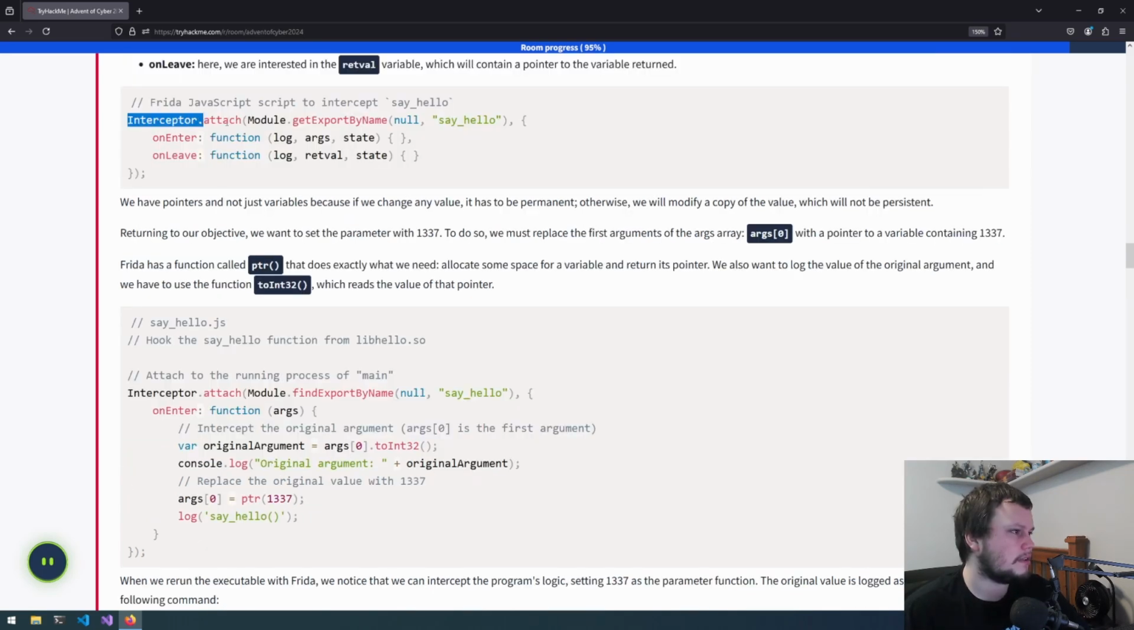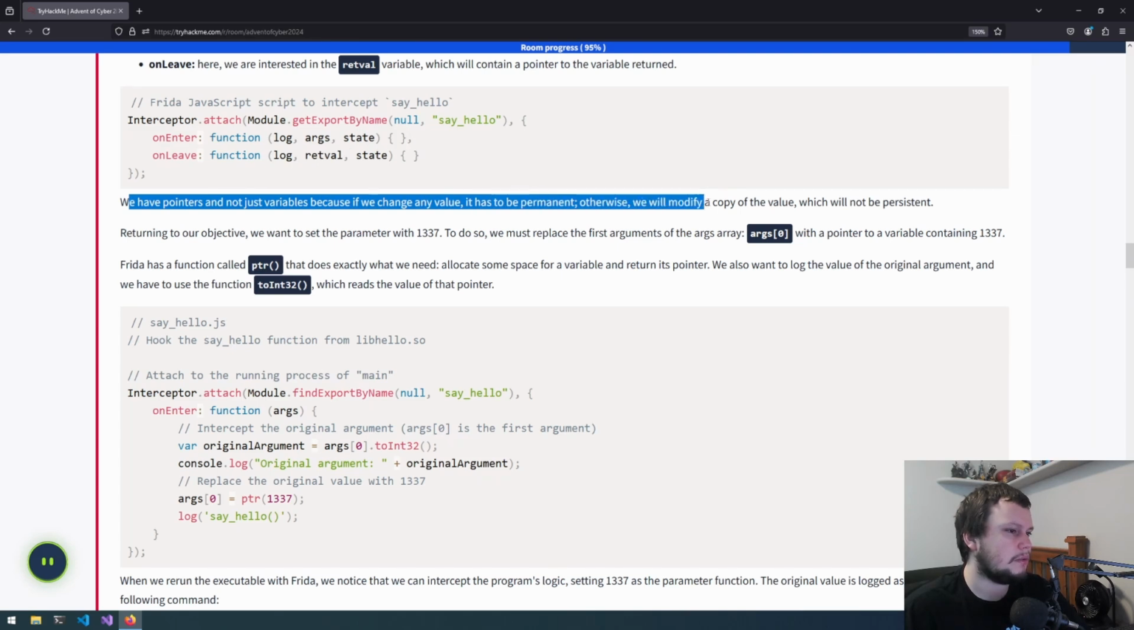So Interceptor.attach, and you're passing it Module.getExportByName, say hello, and onEnter function log args state, onLeave function log retval state. So we have pointers and not just variables, because if we change any value, it has to be permanent, otherwise we'll modify a copy of the value, which will not be persistent.